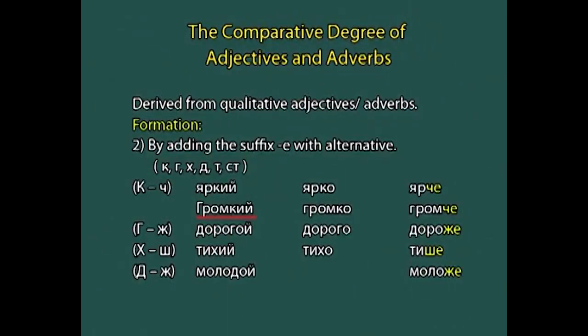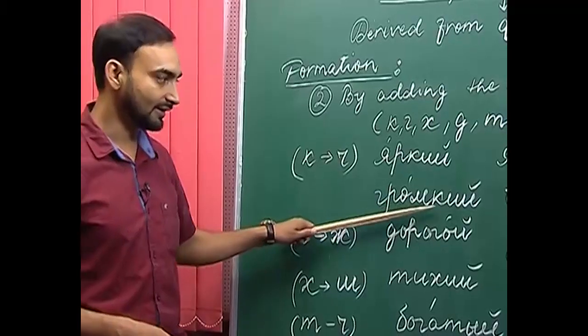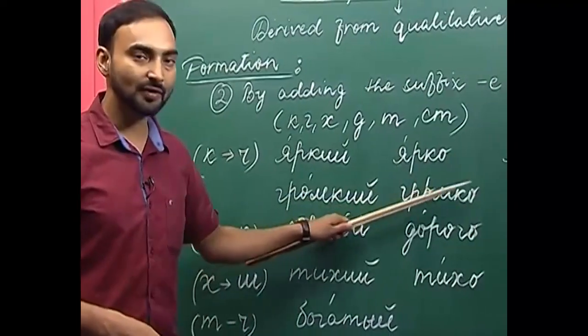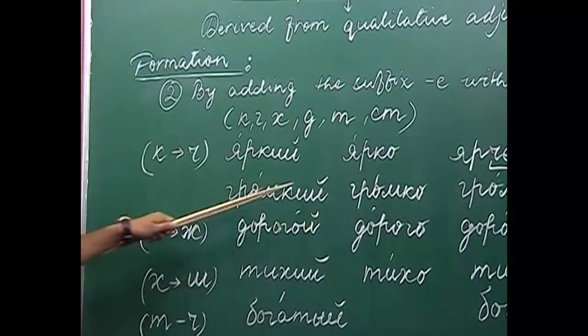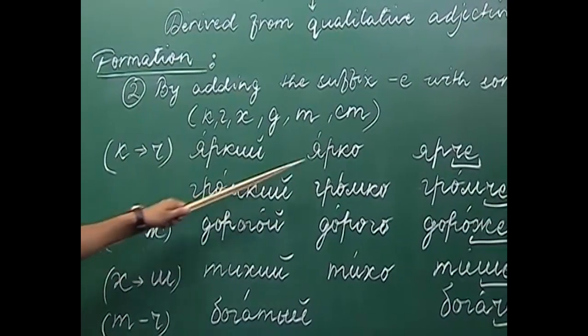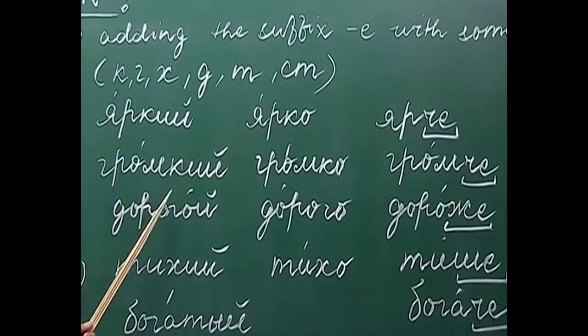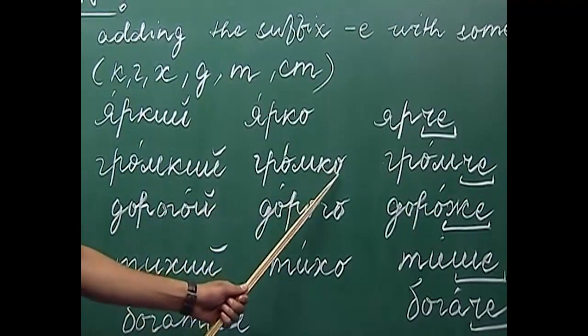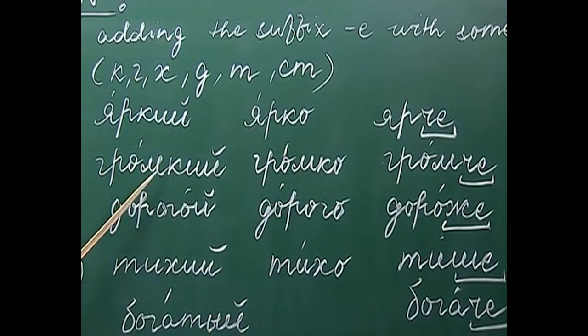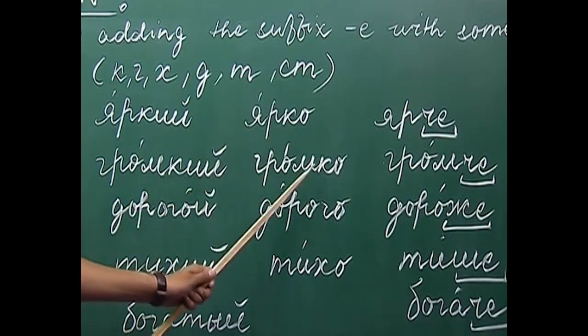The next is gromki. Gromki is loud. This is an adjective. Gromka is the adverb derived from this adjective. So, gromki, gromka. How do we form the comparative degree? We drop the ending, which is i and ikratkoye, and here o. So, what do we get? We get ka at the end.